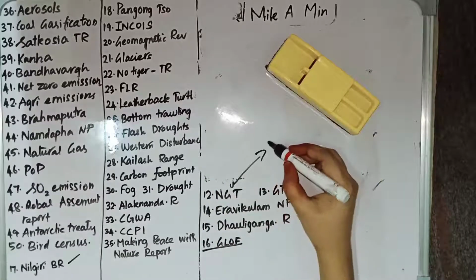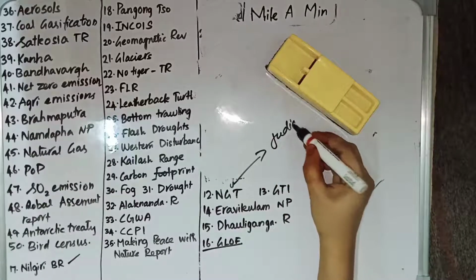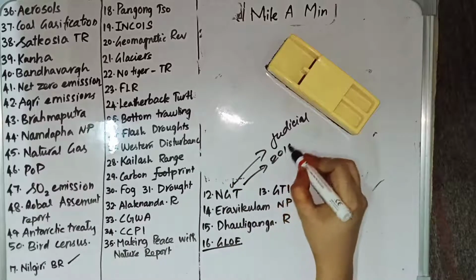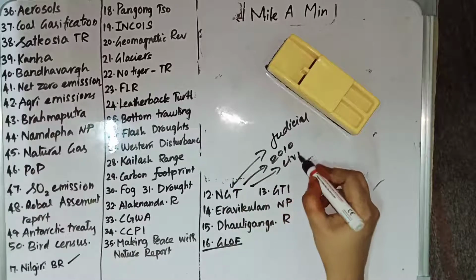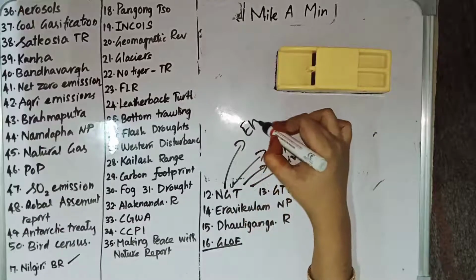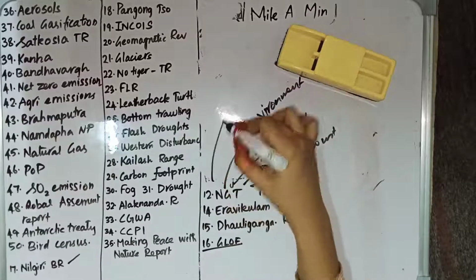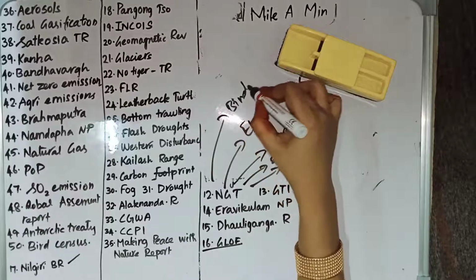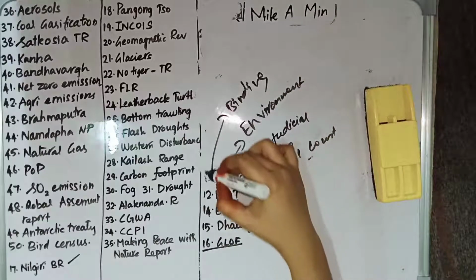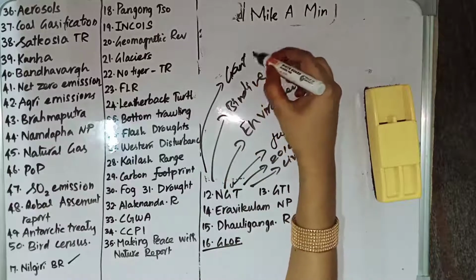NGT stands for National Green Tribunal. The National Green Tribunal is a specialized judicial body, established in 2010. It has the power of a civil court, and it will deal with environmental cases. The decisions given by NGT are binding, unless they approach the Supreme Court within 90 days, and it can also grant relief in the form of compensation, etc.